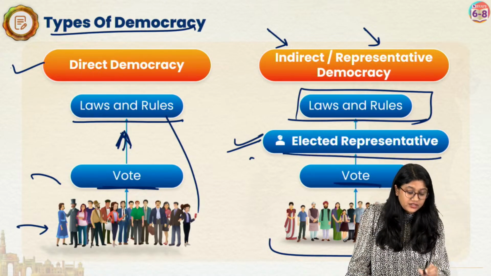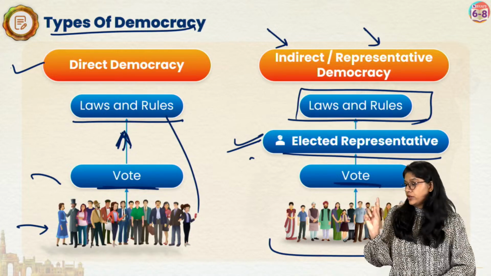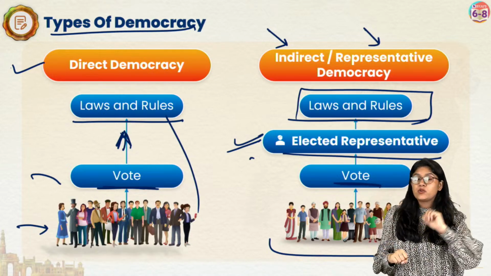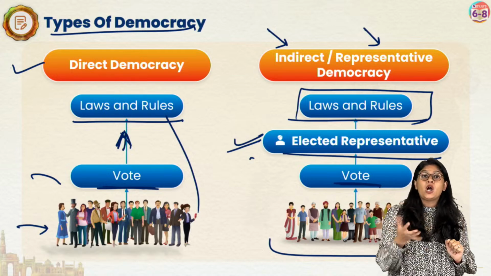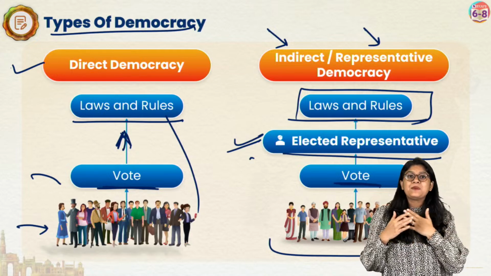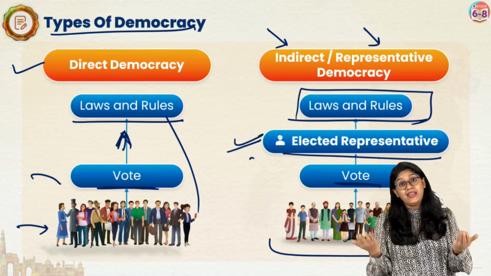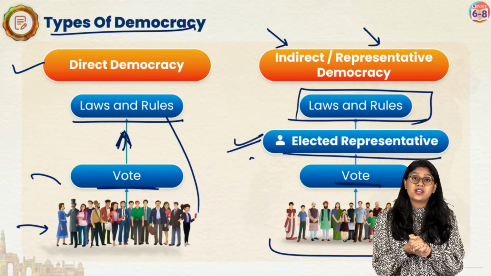We have an elected representative. When you and I vote for an individual, that individual will not be controlling the country or making the laws directly. That individual will be a representative of us. They will be going into the government body and then they'll be helping in the formation of rules and regulations.